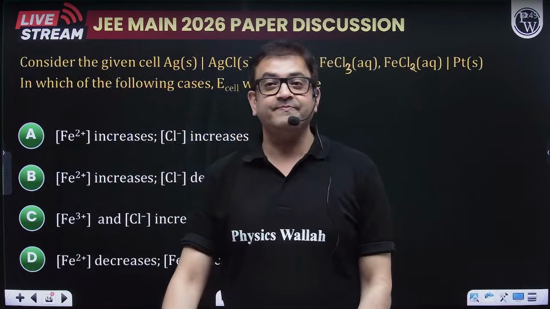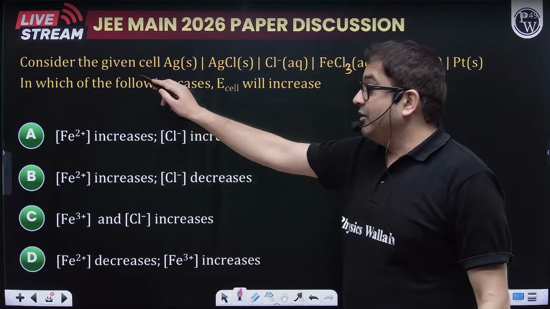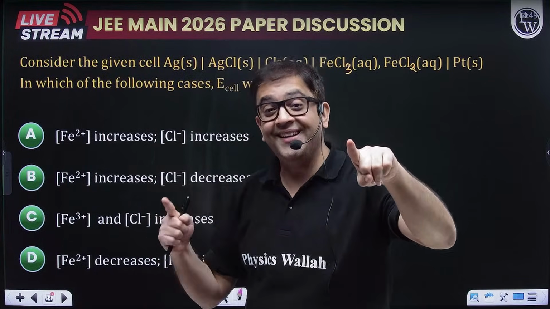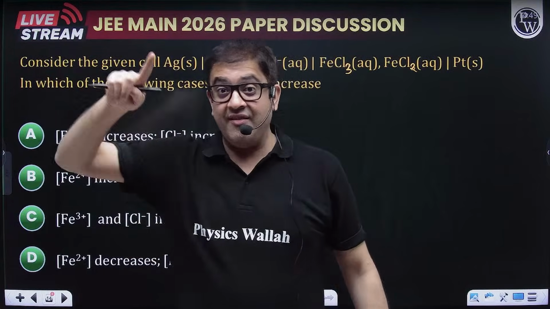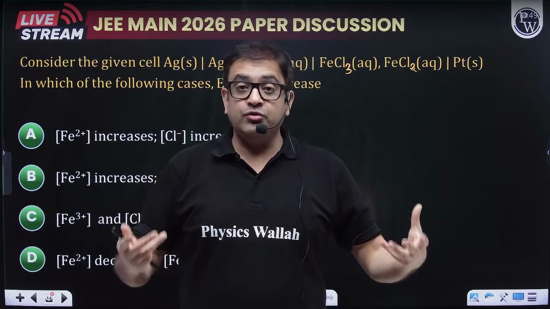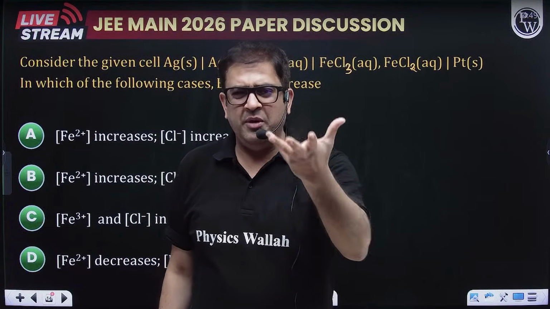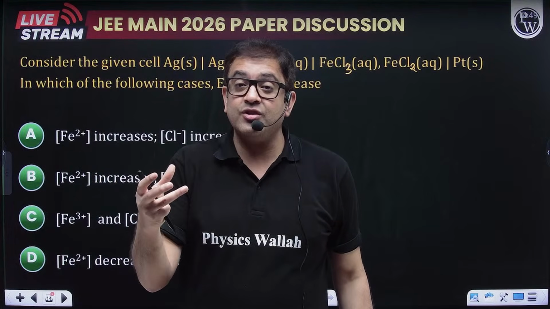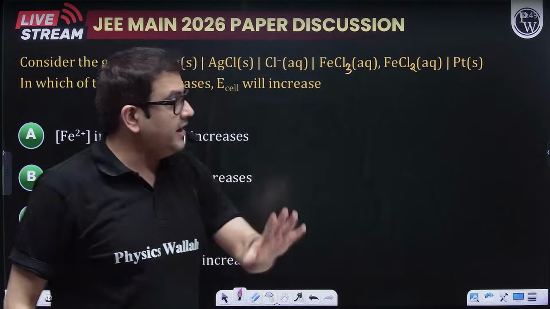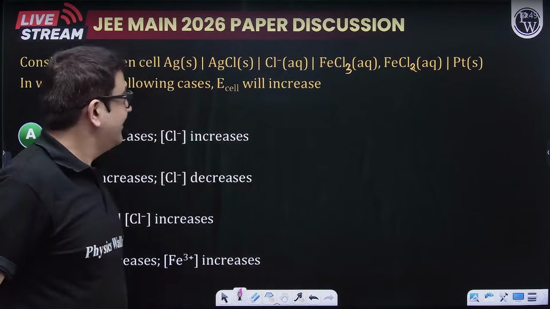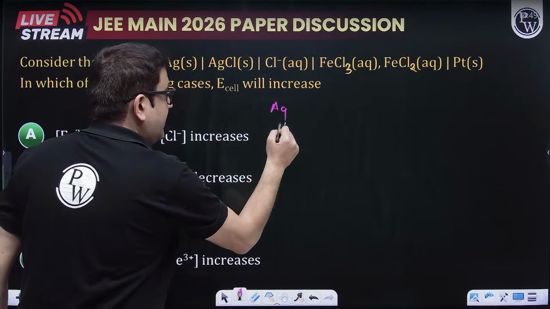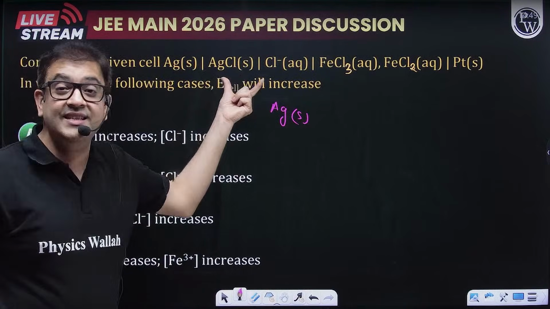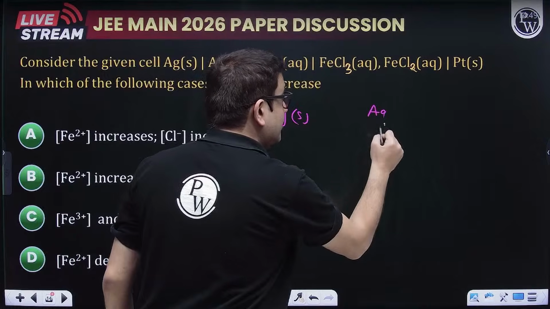Moving forward. Now, attempt this one. Consider the... yesterday also there was a question on metal insoluble salt anion electrode. I have explained yesterday also that insoluble, sparingly soluble salt dissociates and gives a very minimum amount of ions. But in order to make water conducting, you need excess of ions. So that excess of ions is produced by some other strong electrolyte. Like over here also, now they have given the complete cell. They are saying silver from Ag solid is turning to Ag plus, but Ag plus is present in the form of AgCl solid, which is a sparingly soluble salt.